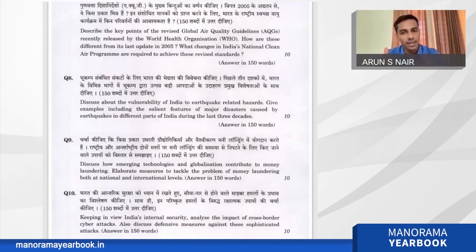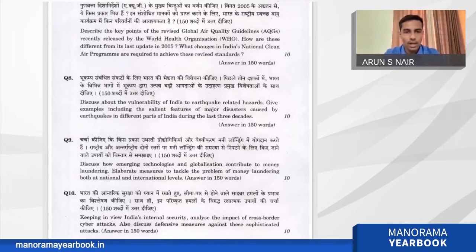And the third part is comparatively easy, because India's National Clean Air Program is still using some other parameters. So we need to align to the international standard to get into the revised guidelines of WHO. And that is what this answer requires. Again, I consider this moderate difficulty, because only those who can memorize data can reproduce this answer. Otherwise, it will be very difficult to get good marks for this question.